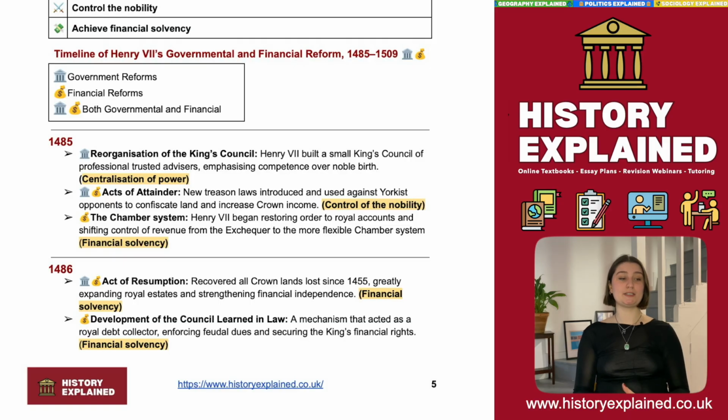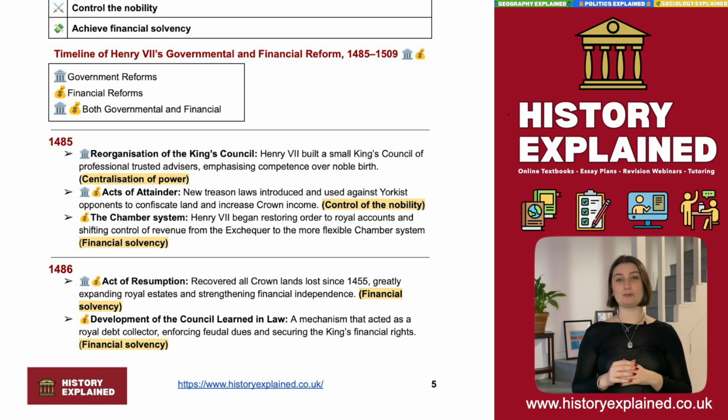Then we've got an important thing, which is the development of the council learned in law. So this is a mechanism that acted as a royal debt collector, enforcing feudal dues and securing the king's financial rights. So with this, the king is setting up a new council where every man in the council is picked by him and is supervised by him. And with this, he's able to shake up the political dynamics in the court.